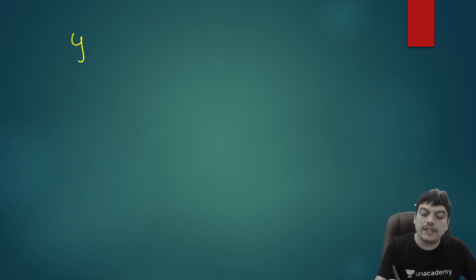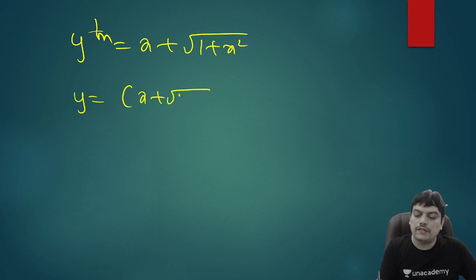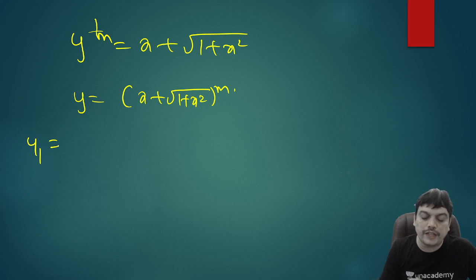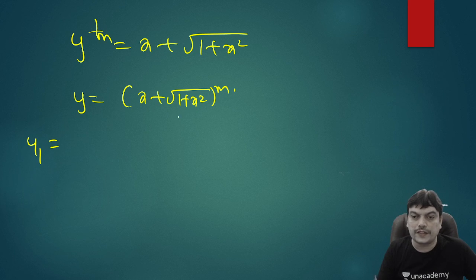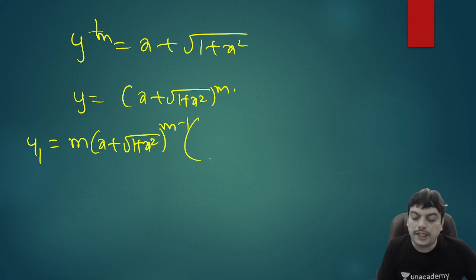So we have y power 1 by m equal to x plus root of 1 plus x square. So to make it simple, you better take m to the other side. You can write this as y equal to x plus root of 1 plus x square power m. And you wanted a result in y2. So if you differentiate first time, y1 means dy by dx. It is like power function x power n, so n into x power n minus 1 is the derivative. So m into x plus root of 1 plus x square power m minus 1 is the derivative corresponding to power. Multiplied with, you again have to differentiate this x plus root 1 plus x square.